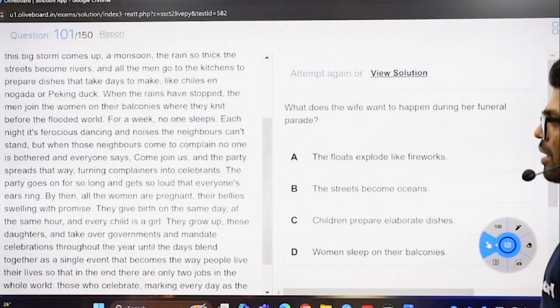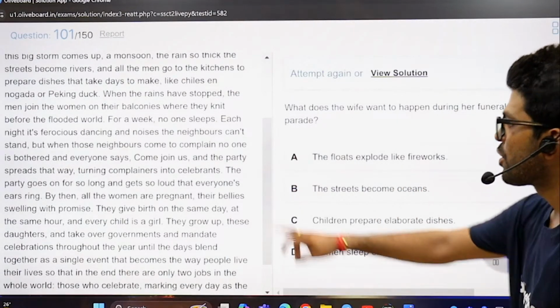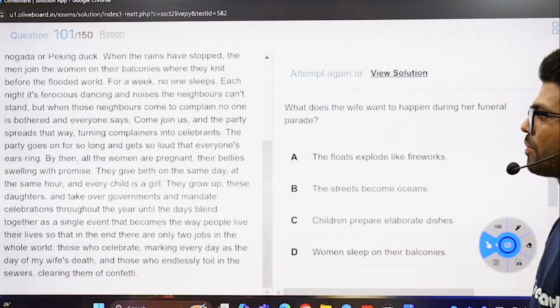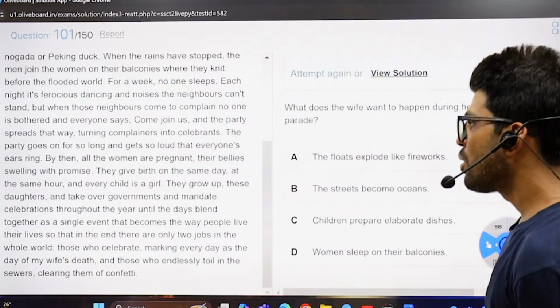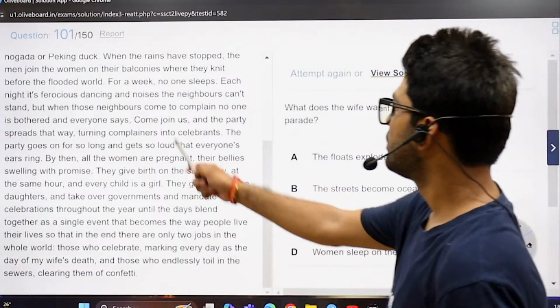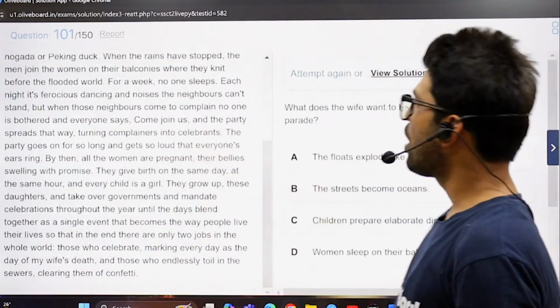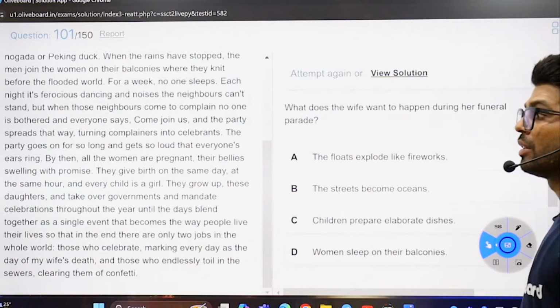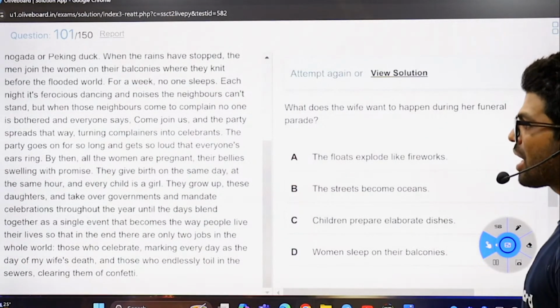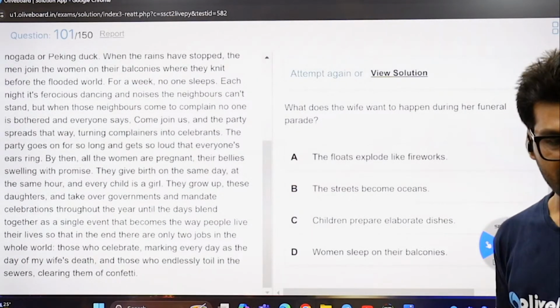Turning complainers into celebrants. The party goes on, and for so long, I think she was cynical. The party goes on, and for so long, and gets so loud that everybody's ears ring. By then, all the women are pregnant. I think she was dreaming.